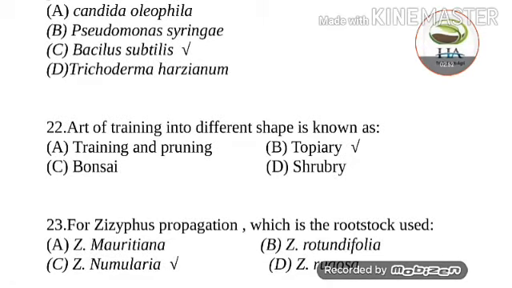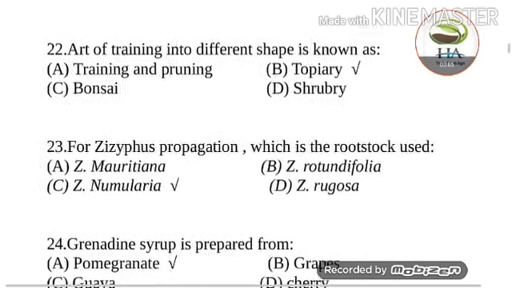Next question is, the art of training into different shapes is known as. Options are training and pruning, topiary, bonsai, and shrubby. So art of training into different shapes is known as topiary. Option B is the correct answer.